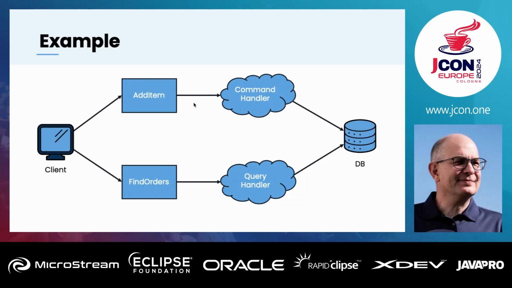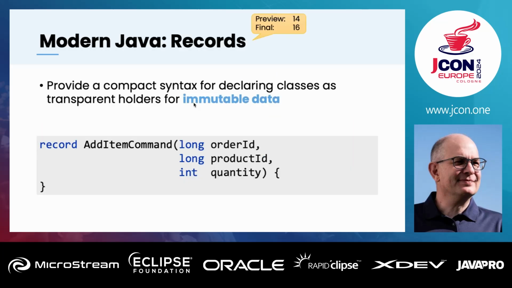So if you have a look at modern Java, I will introduce some of the features. I would say most of you already know about that. And the first I'd like to introduce is records. Records were introduced in Java 14 as a preview, and finalized in Java 16. And records are an immutable data structure. And because they are immutable, they match perfectly our concept of CQRS, because a command is immutable and also the result of a query is immutable, right? So that's a perfect match for that.